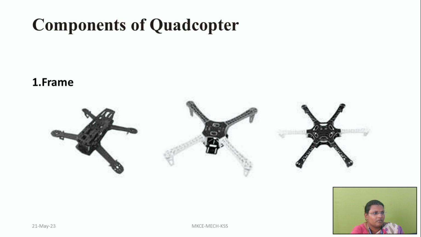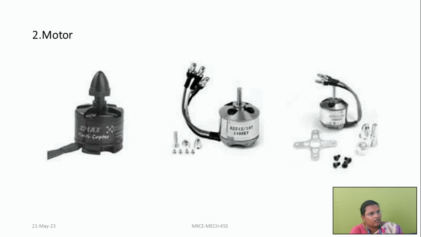So these are some components of the quadcopter. Coming to the frame, it is the skeleton, and it houses all other components. It will be available in H shape, X shape, or plus shape. So we can have any shapes like that. So this is about the frame. Then coming to the motor, drones or UAVs will normally use brushless DC motors for convenience, and a 1400 kilowatt capacity brushless DC motor is always used for power generation.